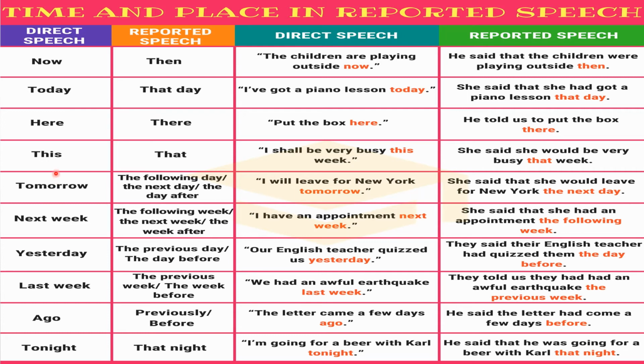This will be converted into that. "I shall be very busy this week." Your indirect speech will be: She said that she would be very busy that week. Tomorrow will be converted into the following day, the next day or the day after. So let's see the example. "I will leave for New York tomorrow." She said that she would leave for New York the next day.